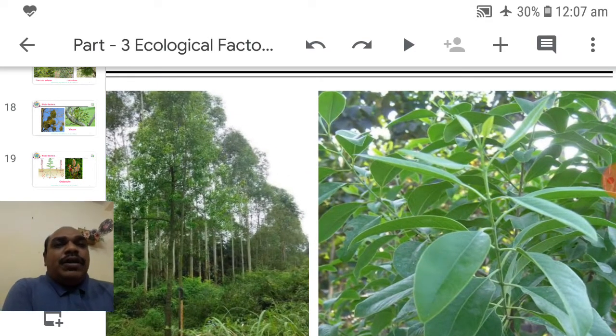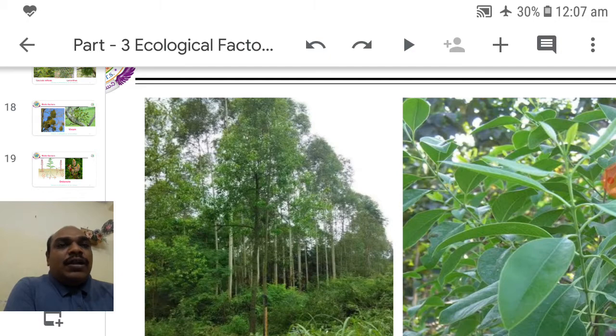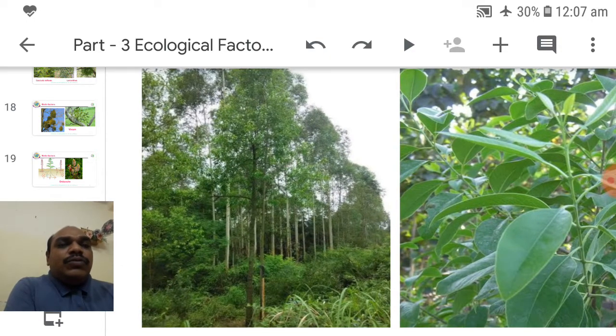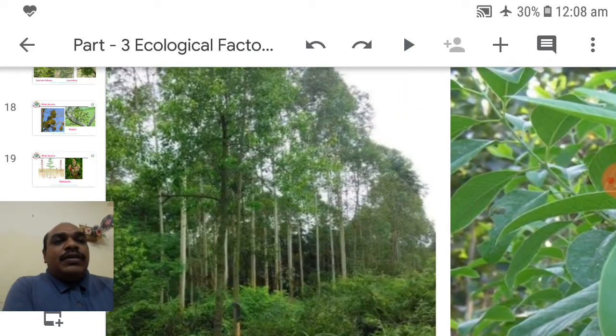Between Tamil Nadu and Karnataka, between the two states, there are large forests with good, healthy, valuable wood. The best Santalum plants grow in that region, as the climate is suitable for growing Santalum album, Gandham, Sri Gandham.